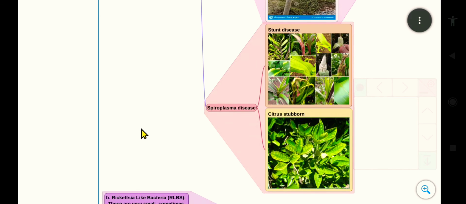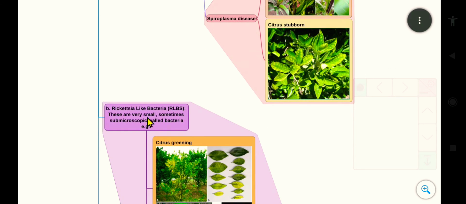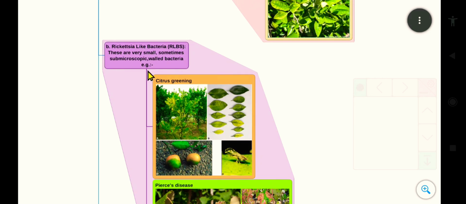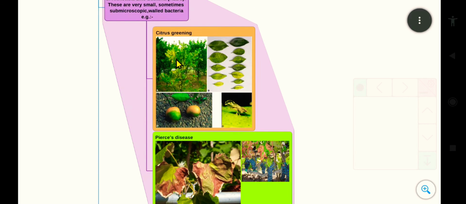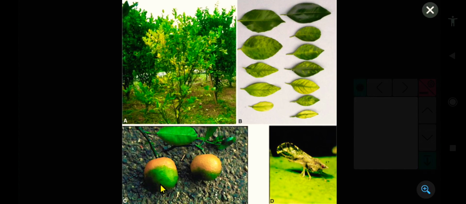And the next one is rickettsia-like bacteria, RLBs. These are very small, sometimes submicroscopic bacteria. Its examples are citrus greening. We will see the citrus will be green in color in half, and half will be yellow. These are the symptoms. This is the RLB pathogen agent, this is the citrus plant, and this is the leaf symptom.